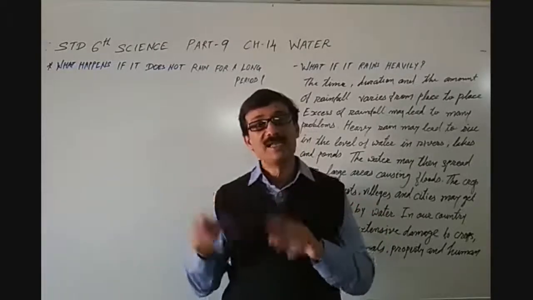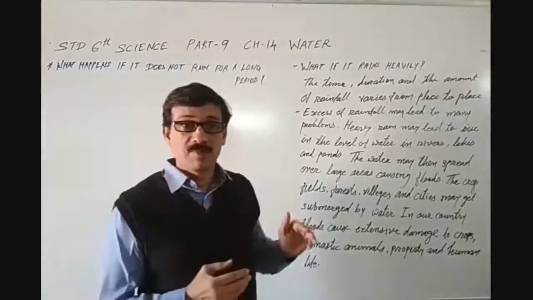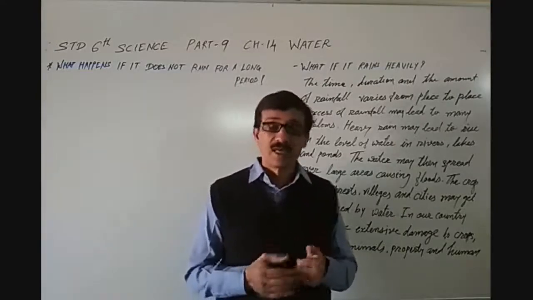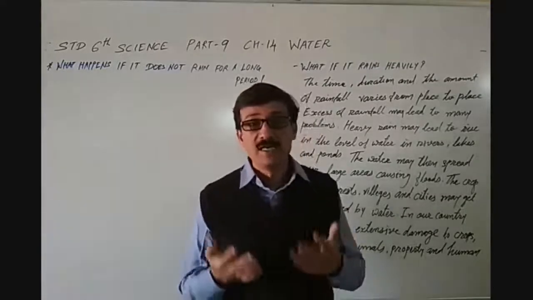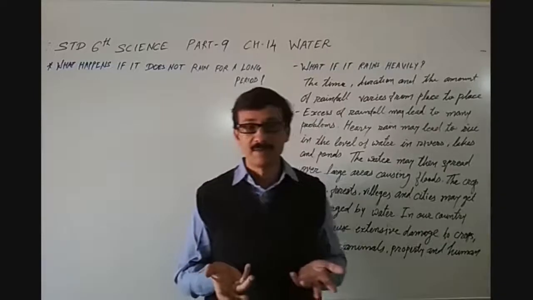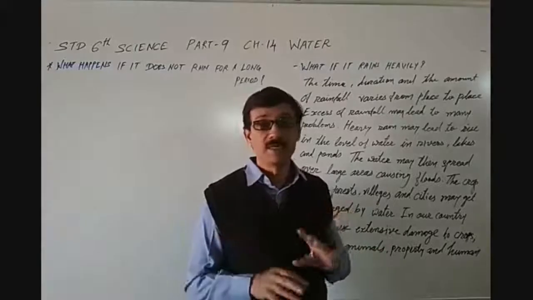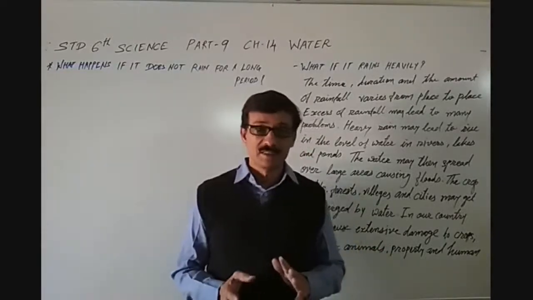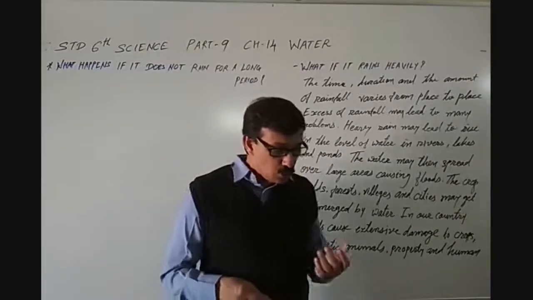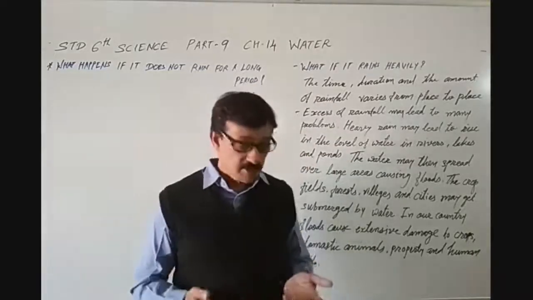But suppose you go somewhere in the desert areas of Rajasthan, where within a full year there used to be only 4 to 5 inches of rain, very little, or there used to be no rain for the whole year. So it depends upon the area.